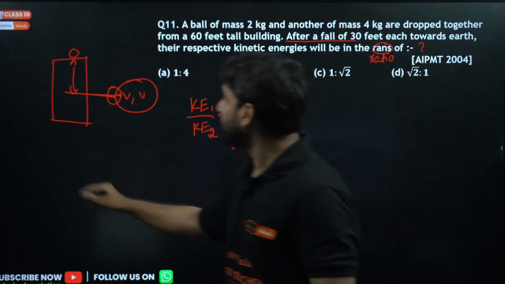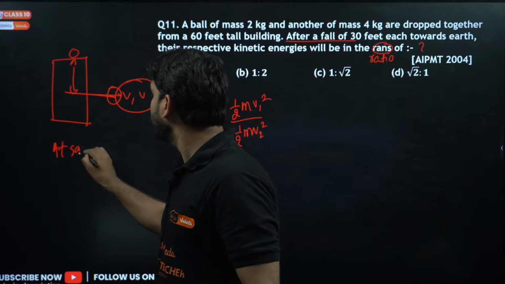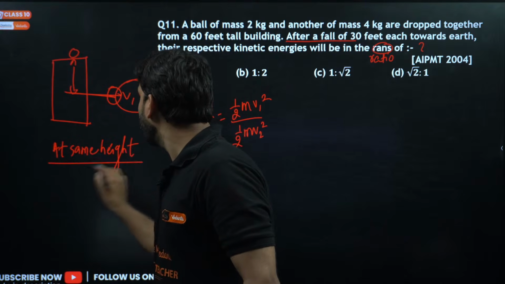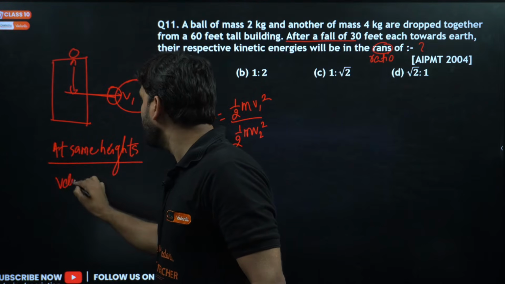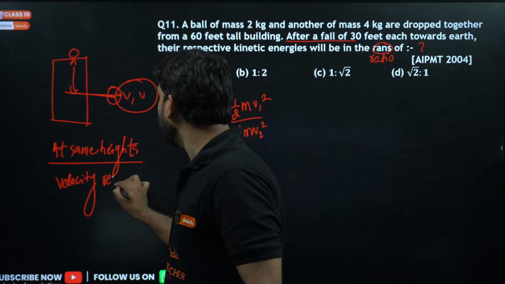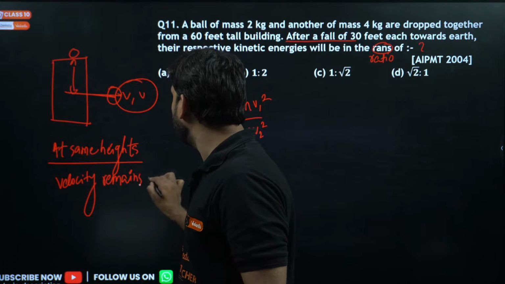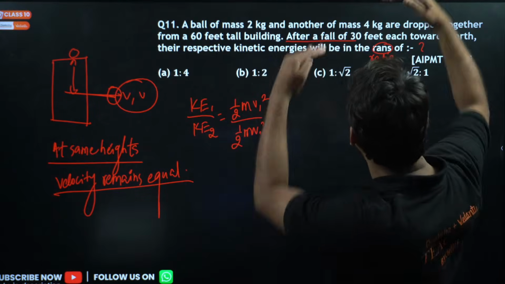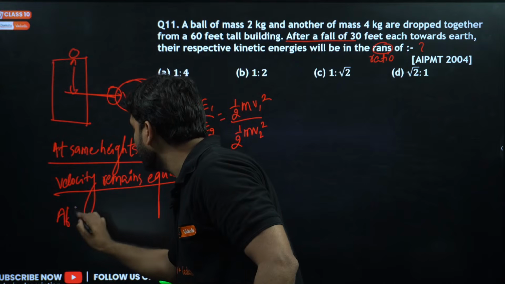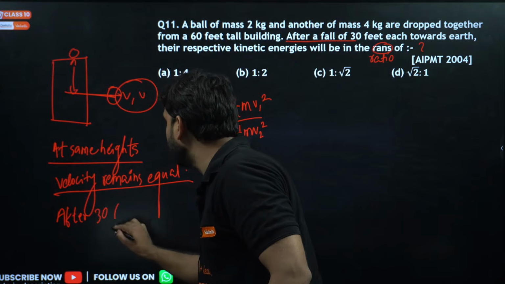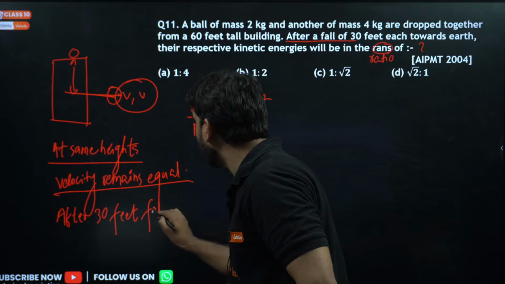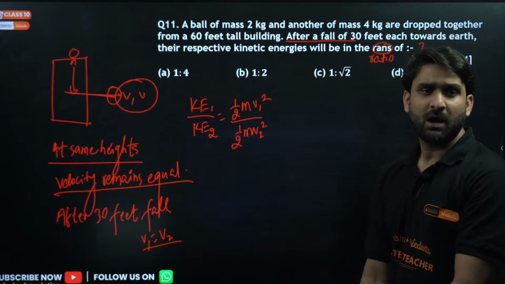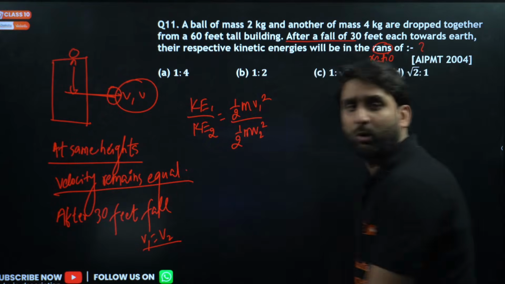And at the same height, the speed, or we can say velocity, remains equal. Yes, my dear champion. So after 30 feet fall, v1 will be equal to v2. Both are equal. After 30 feet fall, v1 will be equal to v2.